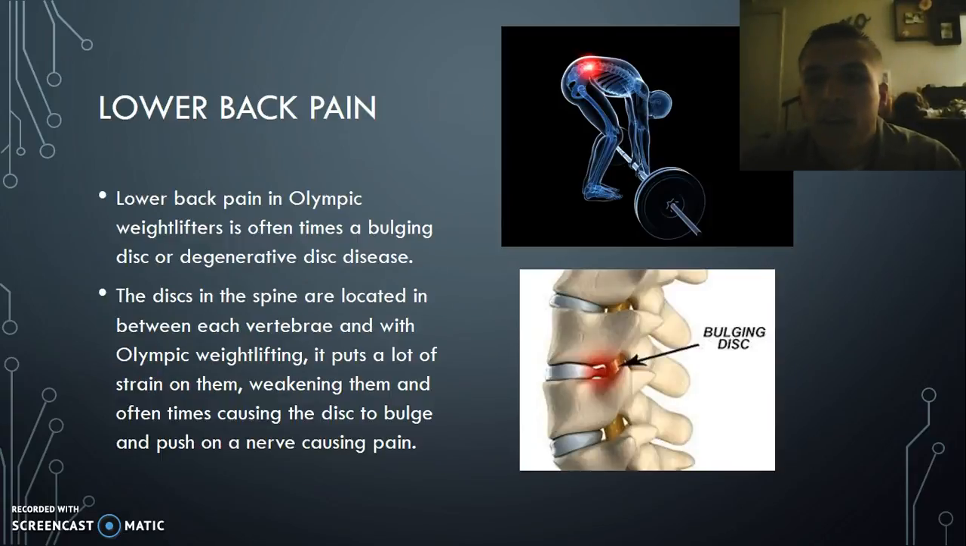First one we're going to talk about is lower back pain, more specifically a bulging disc. Lower back pain in Olympic weightlifters is oftentimes a bulging disc or degenerative disc disease. The disc in the spine is located between each vertebrae, and Olympic weightlifting puts a lot of strain on them, weakening them, often causing the disc to bulge, which pushes against the nerve to cause pain.